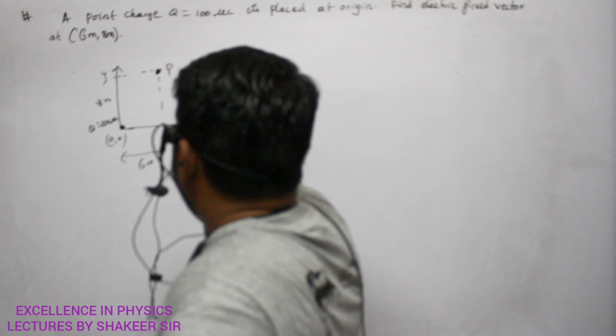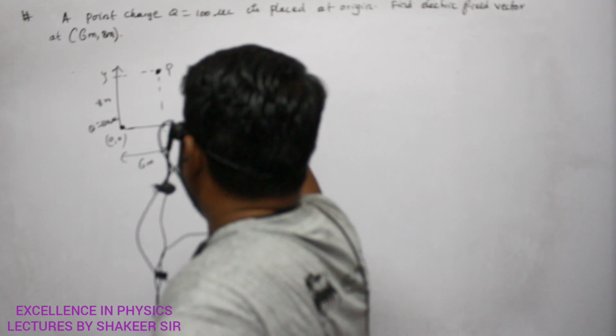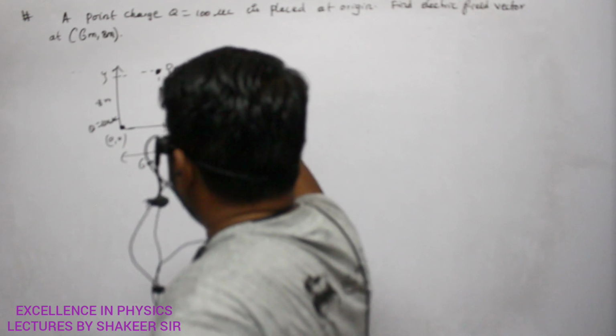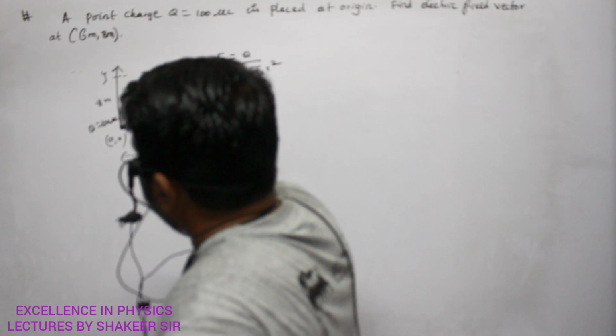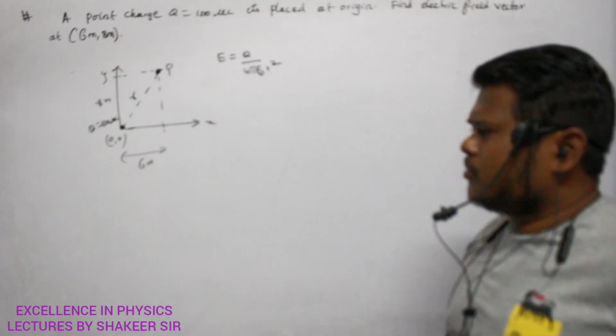So therefore, what is E value? E is equal to q by 4 pi epsilon naught into r square. And what is this distance? This distance is called r. So how can I find out r value?